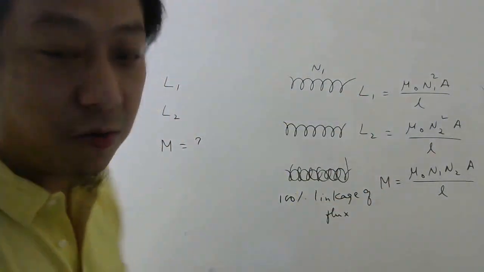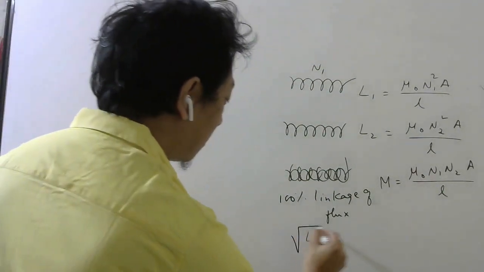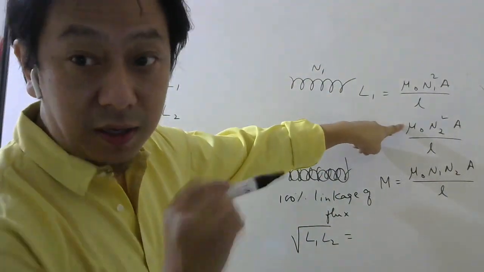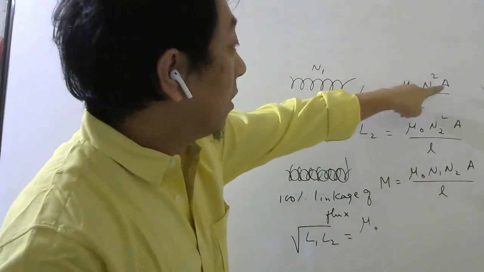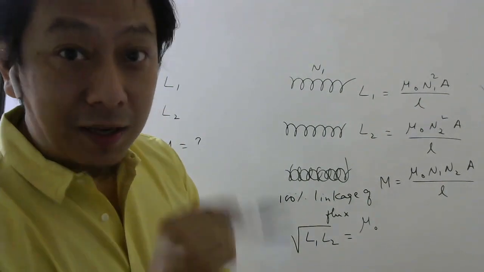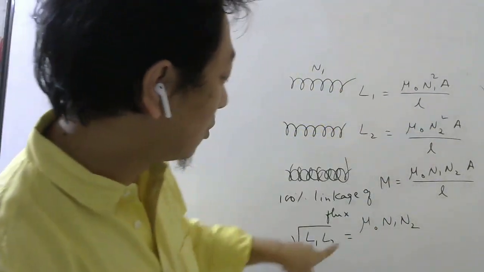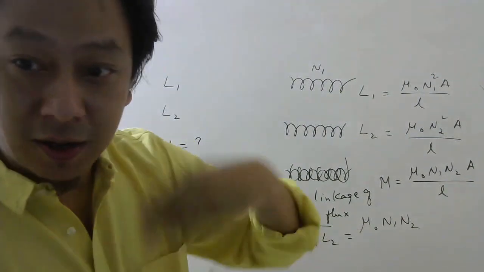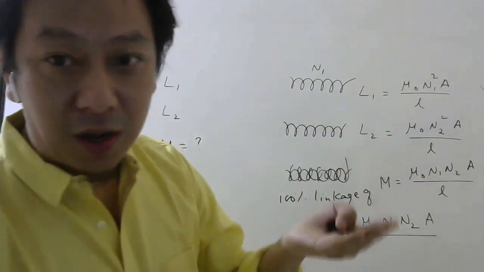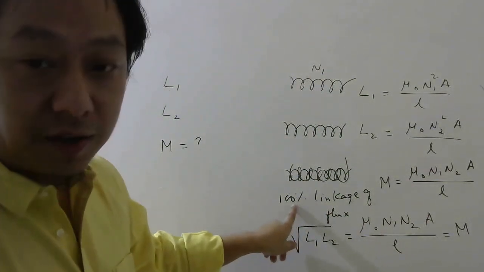This one, this one, this one. What you can do? You can multiply L1, L2. Okay, then you can take square root. So if you do that, see what will you get? Multiply these two. Mu naught square. Then take square root. Mu naught. N1 square, N2 square, if you multiply, it will be N1 square into N2 square. Then take square root. What will you get? N1, N2. Right? First you multiply these two, then take square root. A into A square, take square root. In the denominator, L into L square, take square root L. So what will you get? M. But again remember, this formula is when there is 100% linkage.